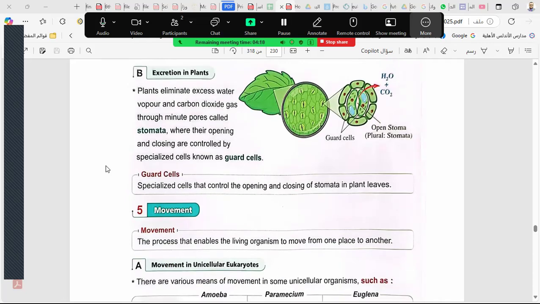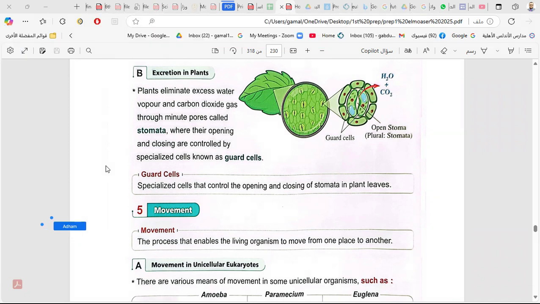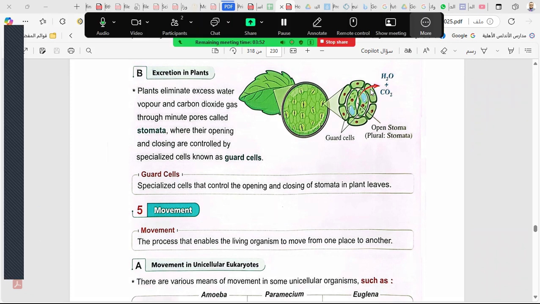Excretion in plants is the same way as respiration. The carbon dioxide gas goes inside and oxygen goes outside, and vice versa. This is by the help of the small holes on the plant leaf. What is the name of the small holes in the plant leaf which help in allowing air to go inside and outside, carbon dioxide and oxygen? Stomata. Very good. Stomata.